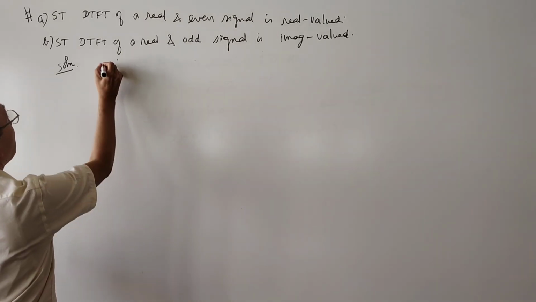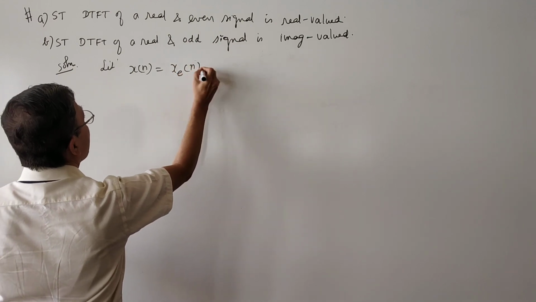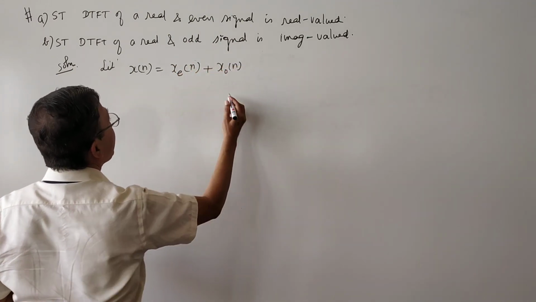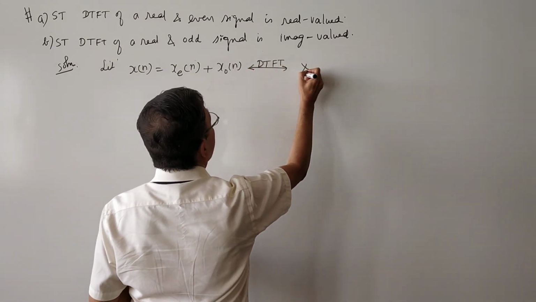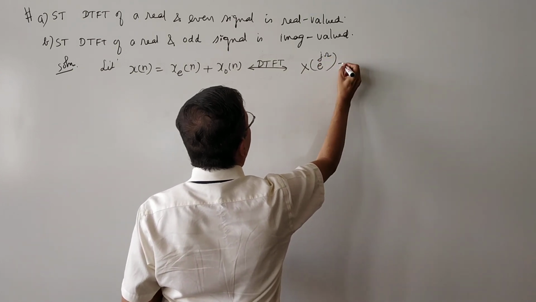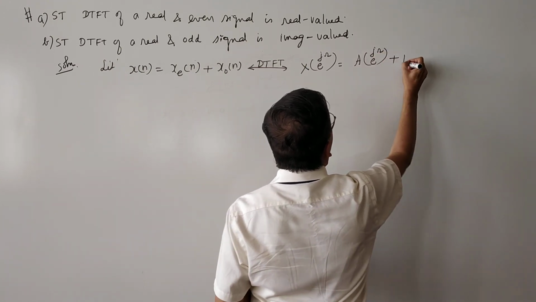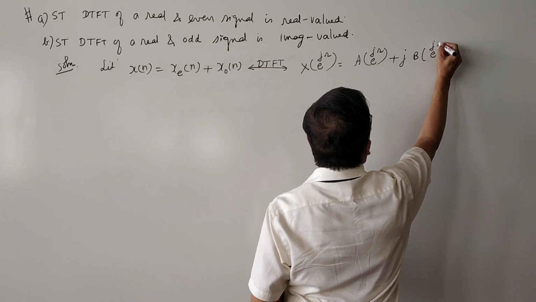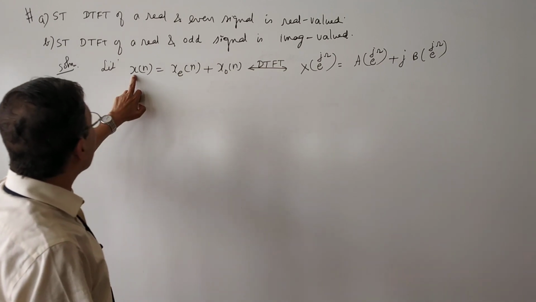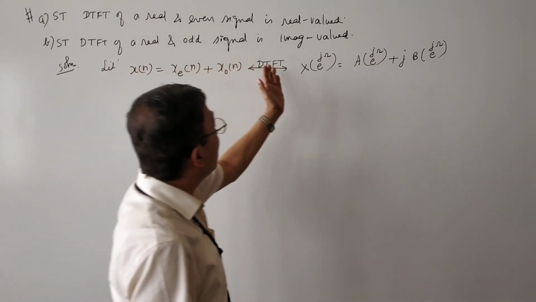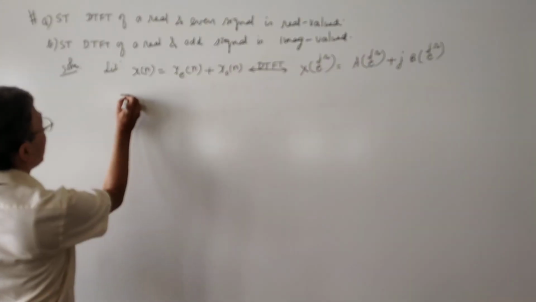Let x of n be an arbitrary signal having even part x e of n and odd part x o of n. Let the DTFT of this signal be a complex function given by x of e power j omega equals a function of e power j omega plus j times b function of e power j omega. So x of n is a real signal, but the DTFT is complex, having a real part and an imaginary part. I will replace n by minus n.